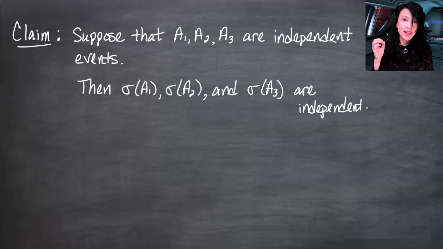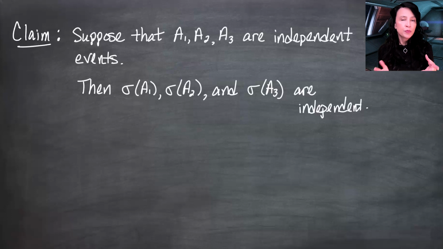Because if I'm just looking at generating with a single set, A1, A2, and A3, you can think of these as collections curly A1, curly A2, and curly A3, where each collection contains only one set. And if each collection contains only one set, then it is a pi system, because just having the set A1, for example, is closed under intersections. A1 intersect A1 is still A1, and it's still in that collection. So there are two reasons right there that you should not be surprised by this claim.